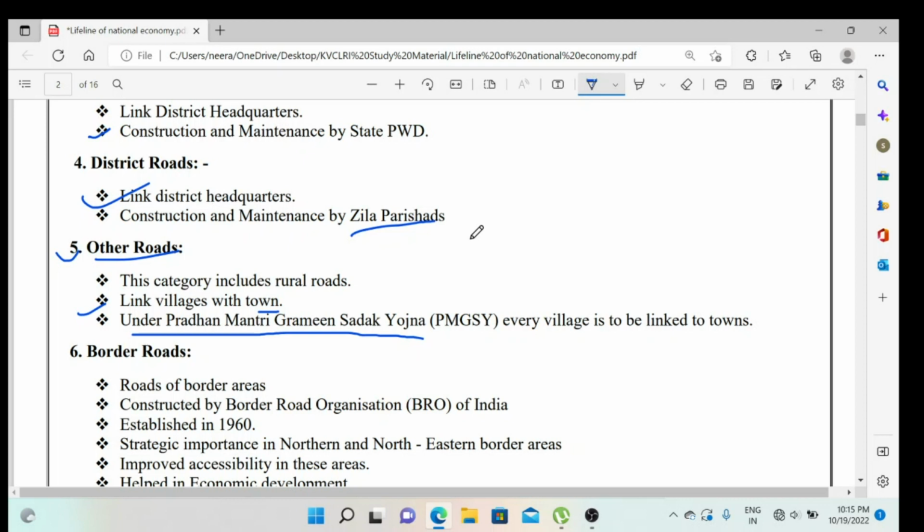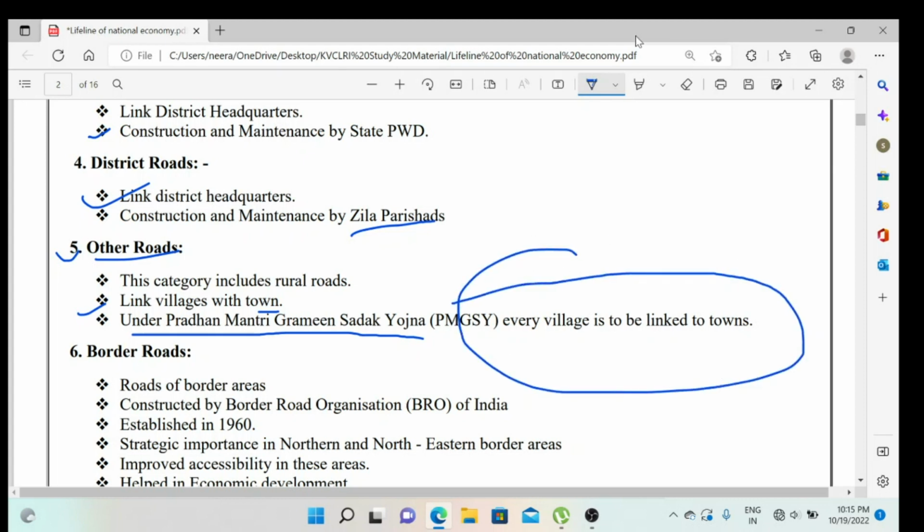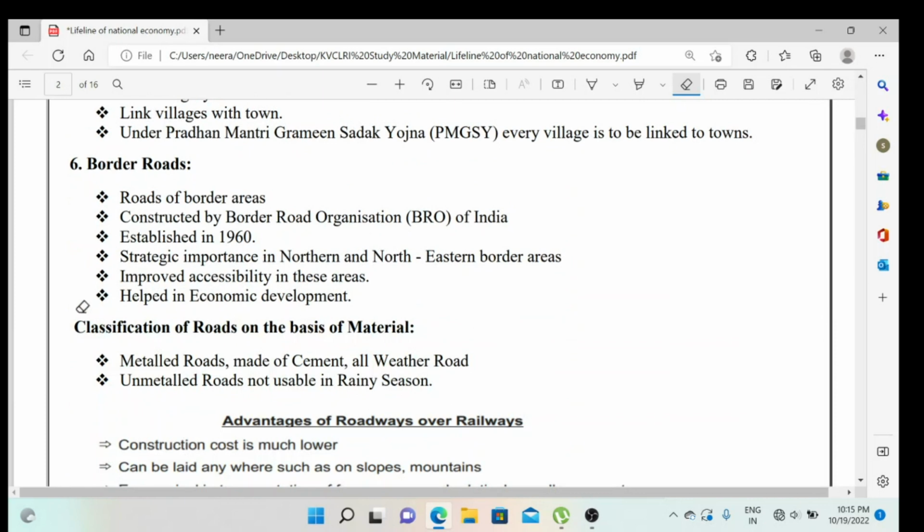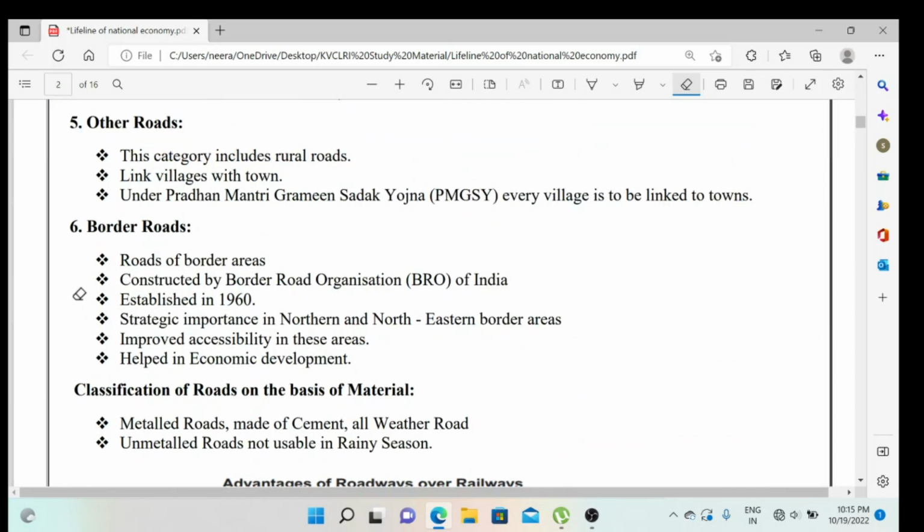Then it reduced to 500, then to 250. So now almost all villages are connected by all weather roads, that is, pakka roads.